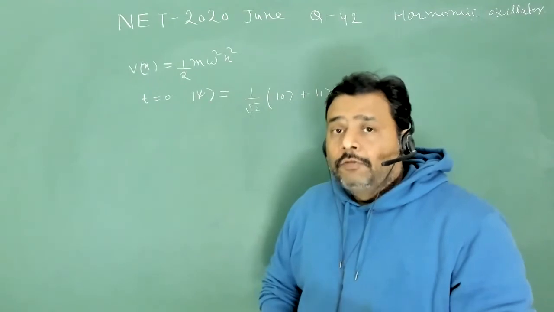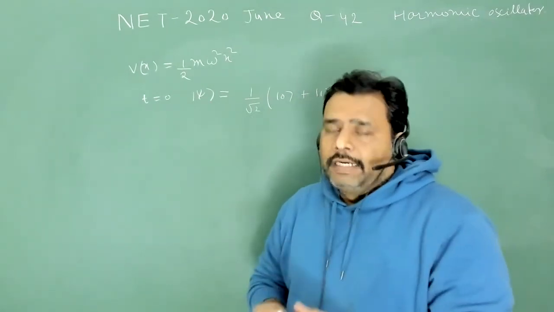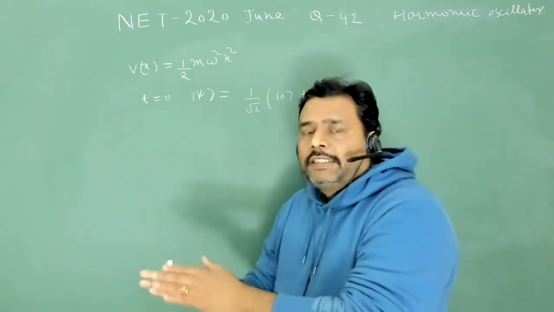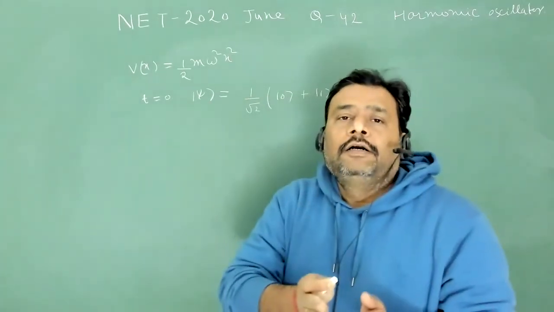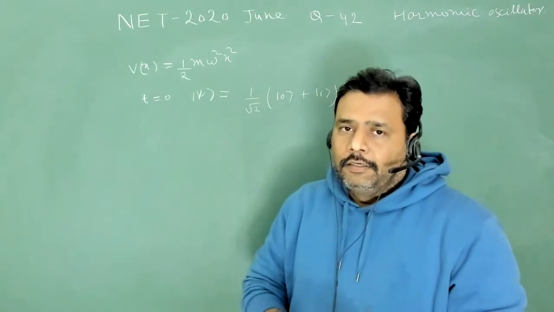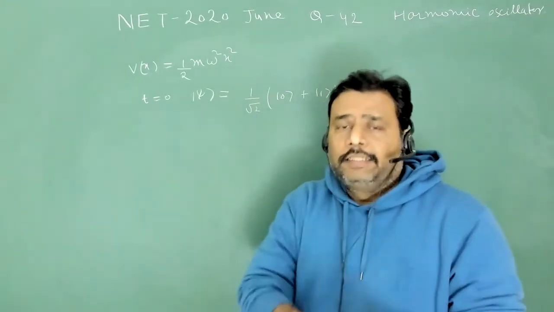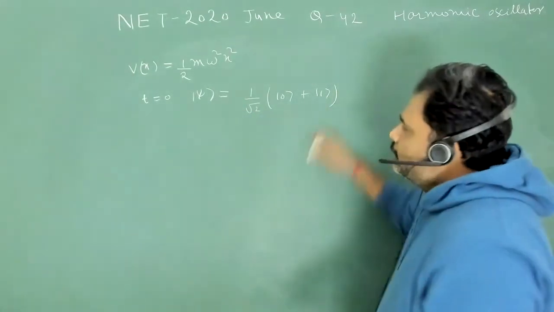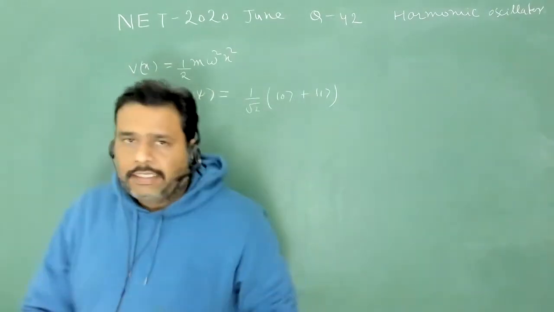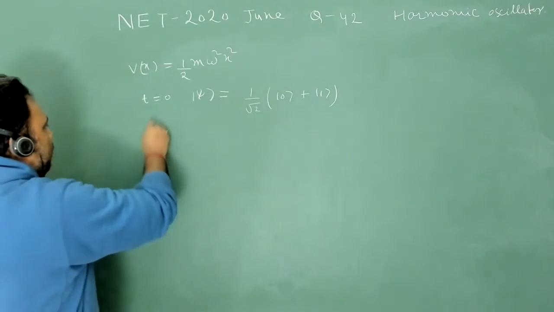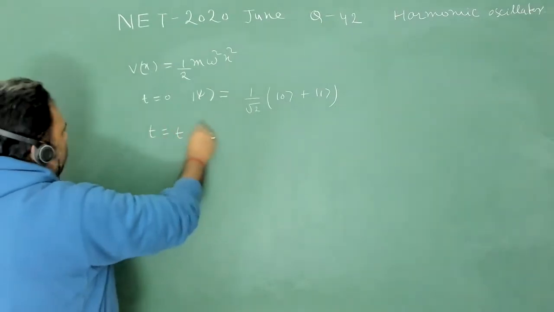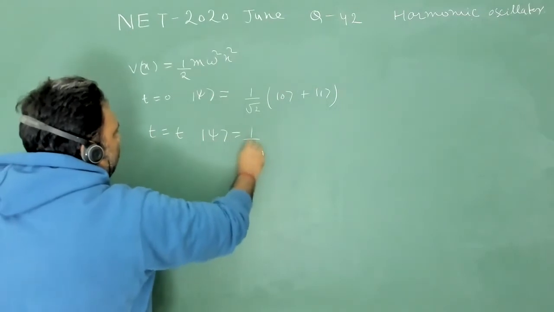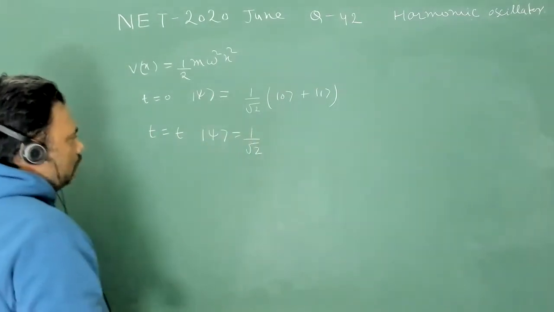And we have to find the minimum value of time such that the evolved state is in the initial state, that means the state at t equal to 0. So this is the state at t equal to 0. We can easily find the state at t equal to t from the Schrodinger wave equation, or from postulate 5.